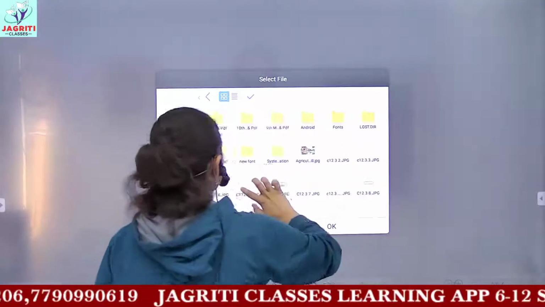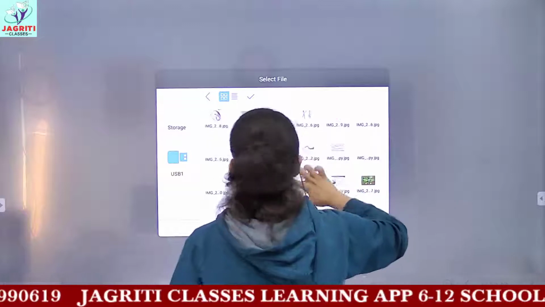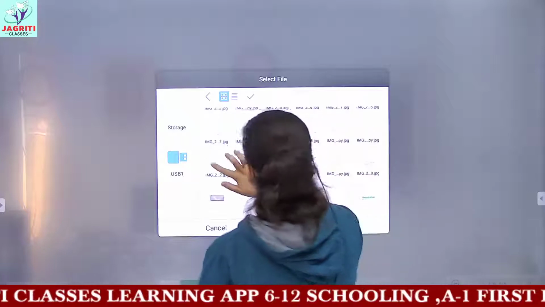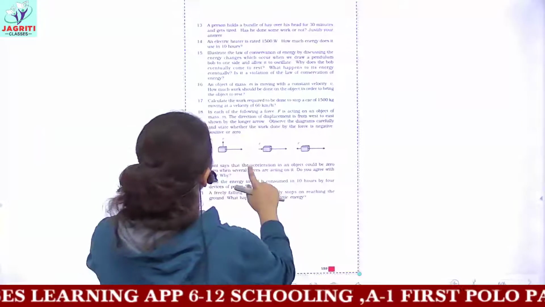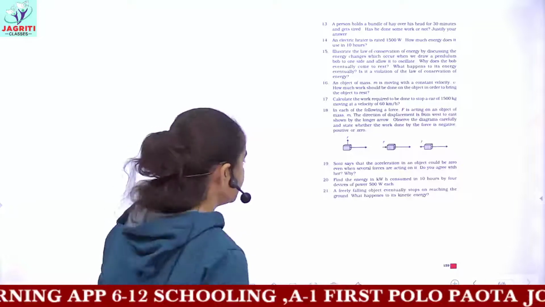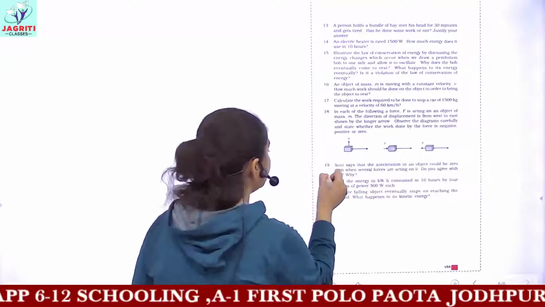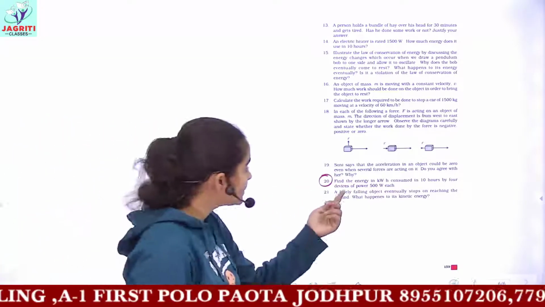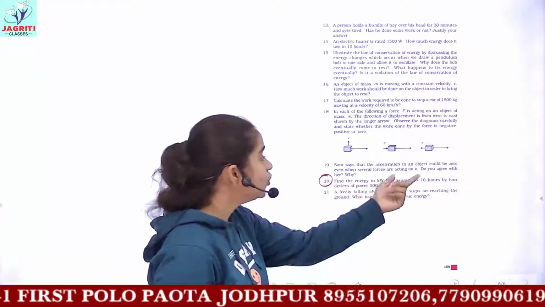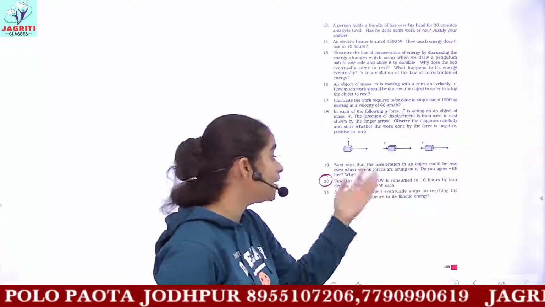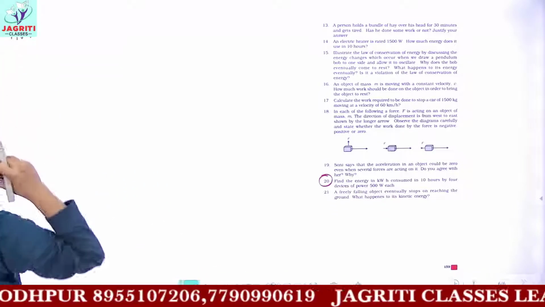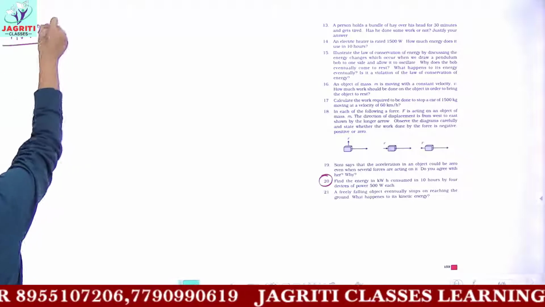Now you can check the next page on which the exercises are given, so that if any question relevant to power is there, we can solve it, and then you'll understand the concept pretty well. Okay, I see question number 20 here, and this question is again related to power. It says, find the energy in kilowatt hour consumed in 10 hours by 4 devices of power 500 watt each. This would definitely clear all your doubts. So we are solving question number 20 now.